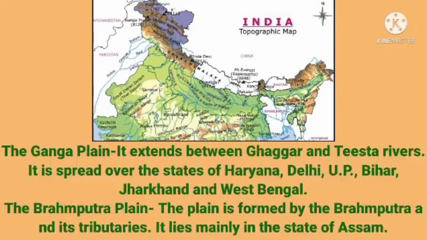The relief of the northern plain is a level plain, about 200 meters above sea level, meaning it is a lowland. The climate is such that summers are hot and winters are cold, and the major crops grown are rice, sugarcane, cotton and wheat. Due to the river deposits, the soil is very fertile, known as alluvial soil. And as for minerals, iron, coal and mica are available in ample amounts here.